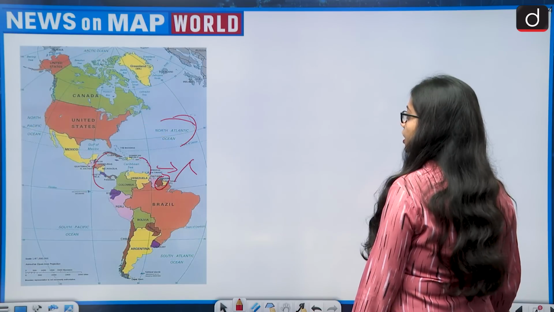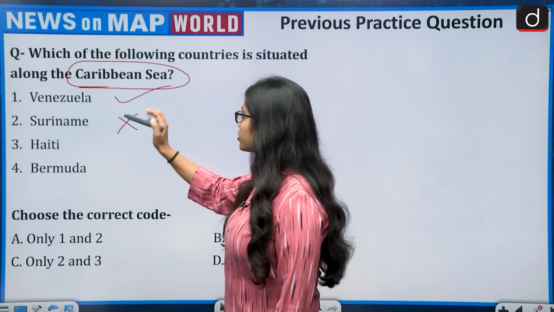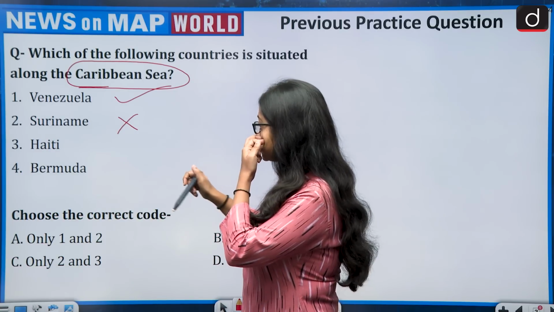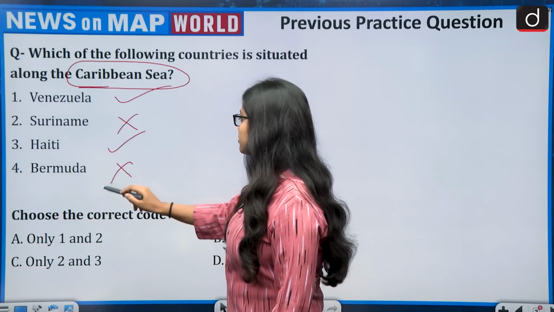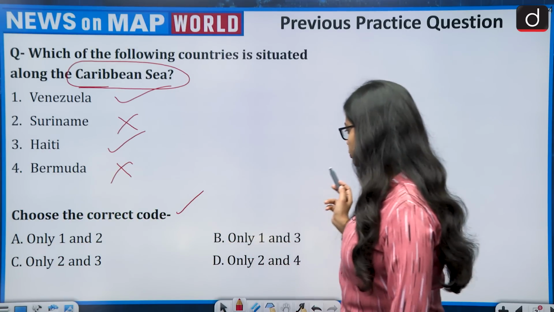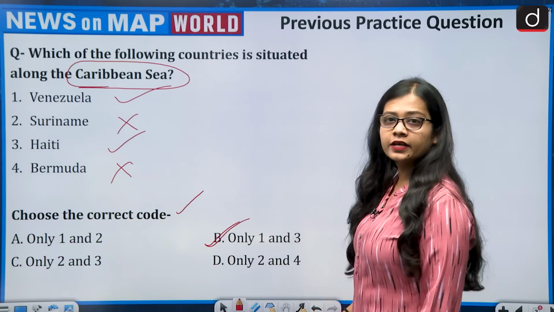So the correct answer remains Venezuela, yes. Suriname, no, because it lies much east to Venezuela and the Caribbean Sea. Haiti is correct, Bermuda is wrong. So choose the correct code. Correct code would be 1 and 3. So which one is 1 and 3? The correct answer is option B, that is only 1 and 3.